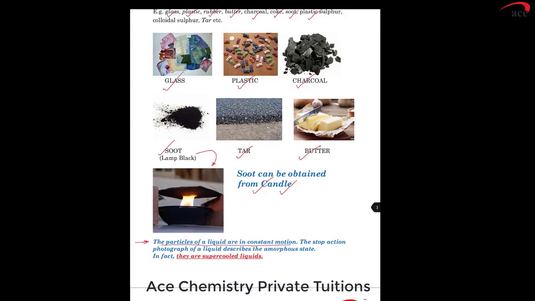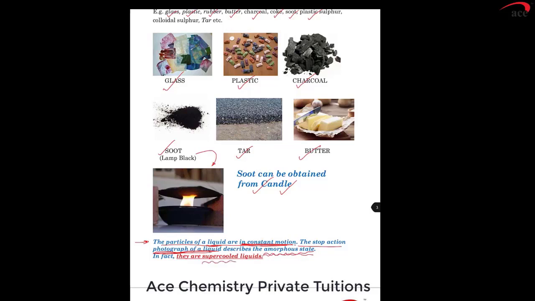To visualize amorphous solids, you can imagine particles of a liquid, which are always in constant motion. Imagine somebody suddenly photographs that liquid. The photograph that you will get of all the liquid particles can be well described as an amorphous solid. Those who have not visualized before, visualize. Liquids have particles always in constant motion. Then somebody suddenly takes a photograph of that liquid, and whatever you are able to see is an amorphous solid.